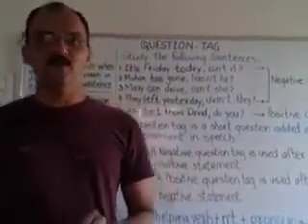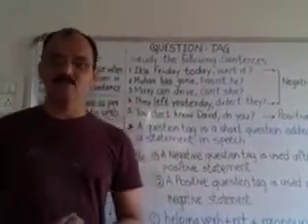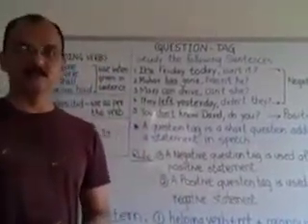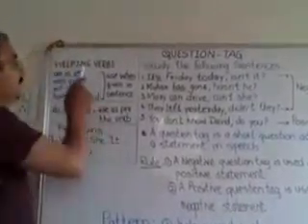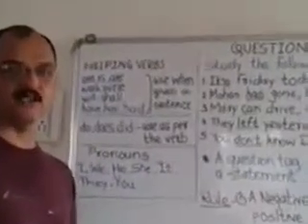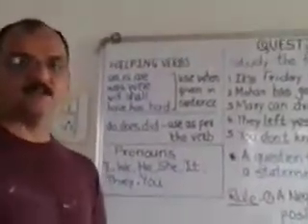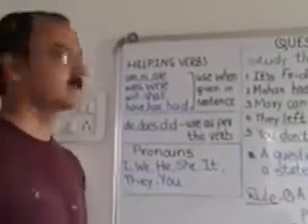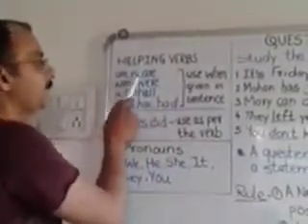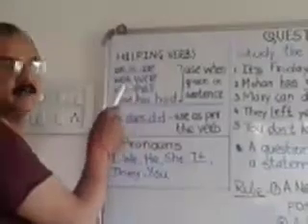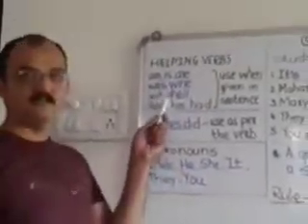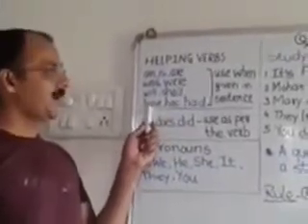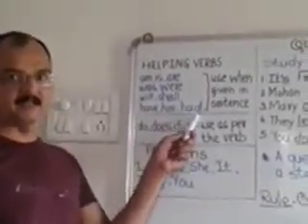Now before we learn question tag, we must understand the helping verbs that are used while making question tag. Now what are the helping verbs? They are am, is, are, was, were, will, shall, have, has, had.